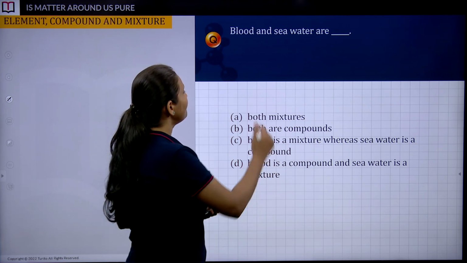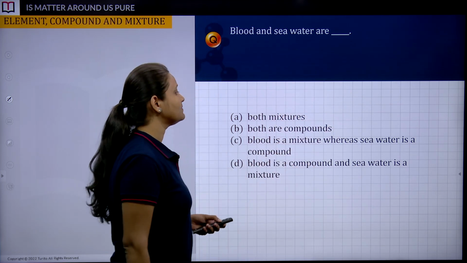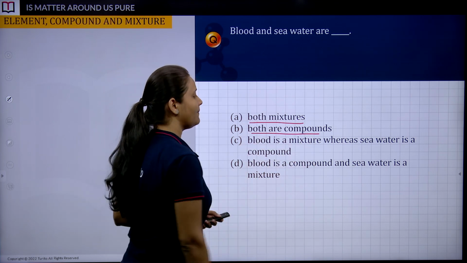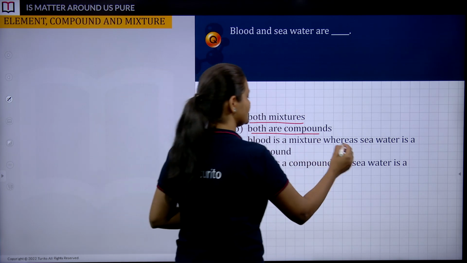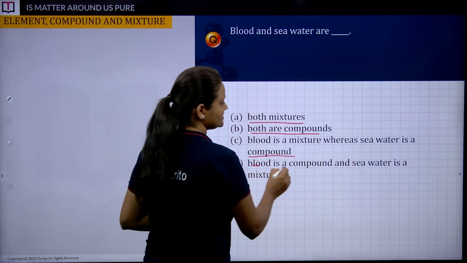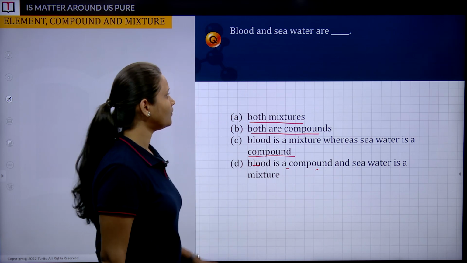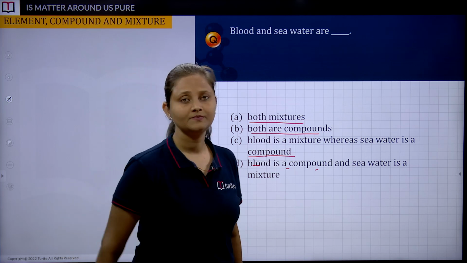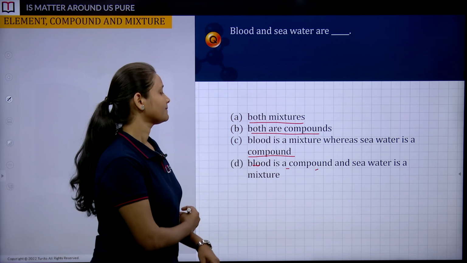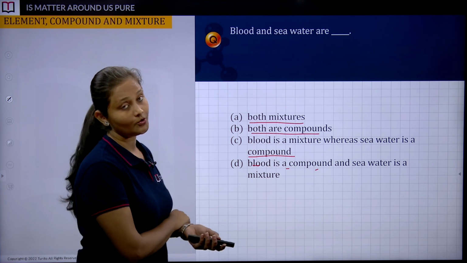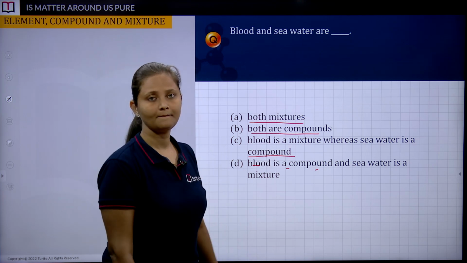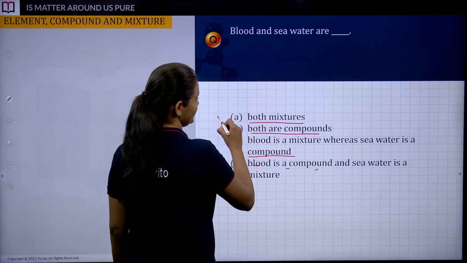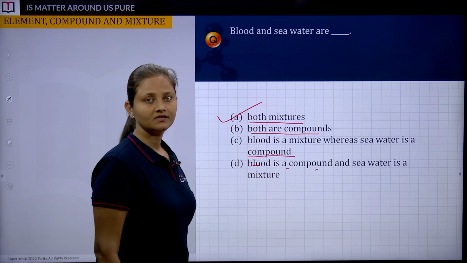Next question. Blood and seawater are examples of what? Both are mixtures, both are compounds, blood is a mixture whereas seawater is a compound, or blood is a compound and seawater is a mixture. What do you think? We have seen these examples in one of the concepts. What do you think? Quickly. Yes, your answer is right. Both are mixtures. Correct?